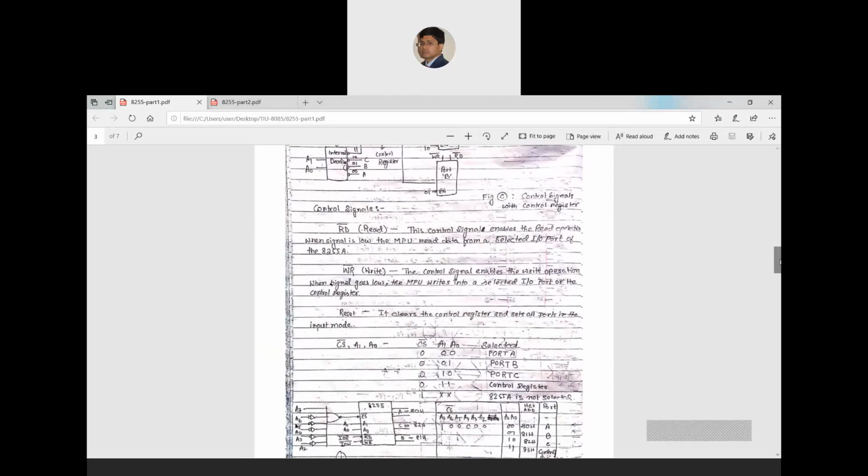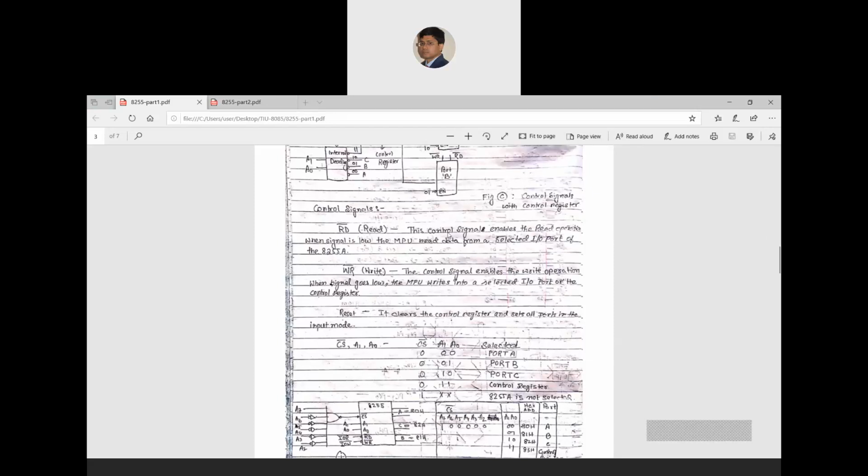So for proper communication, which signals do the external devices have to use? They have to use these signals: RD bar, WR bar, that means read, write, reset, and CS bar, A1 A0. So what is RD bar?